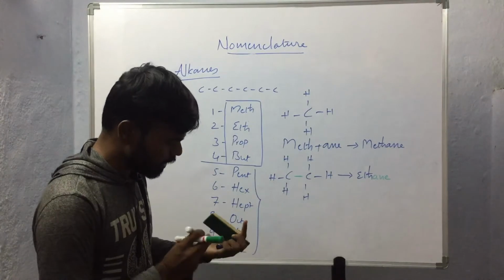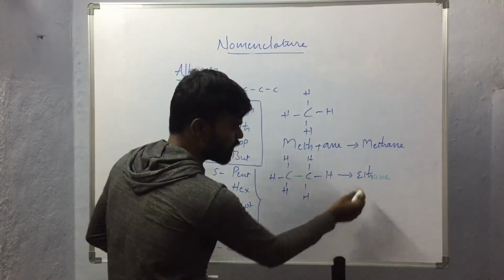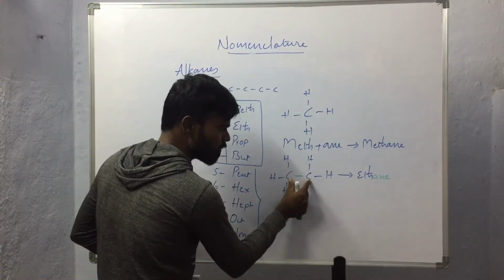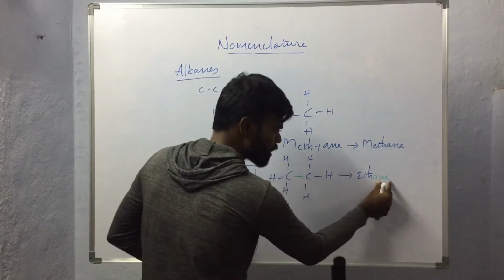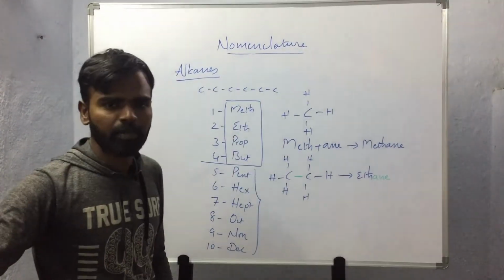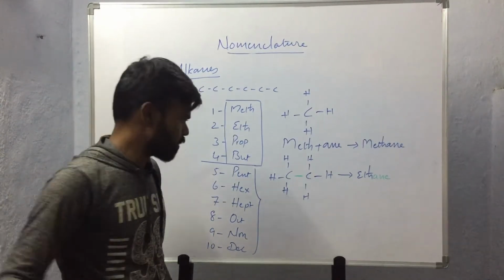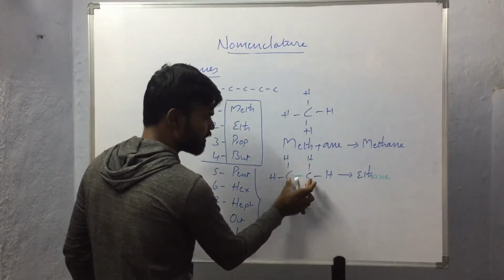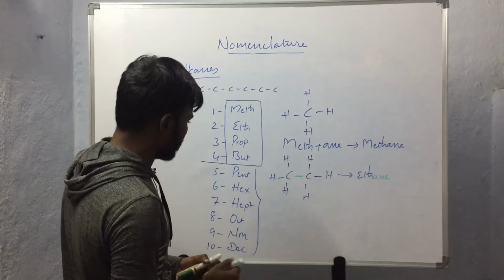So here in this compound, the prefix eth represents the number of carbon atoms present in the compound, whereas the suffix ane represents the type of bond with which these carbon atoms are bound together. So like this, ethane. So if we take another example,